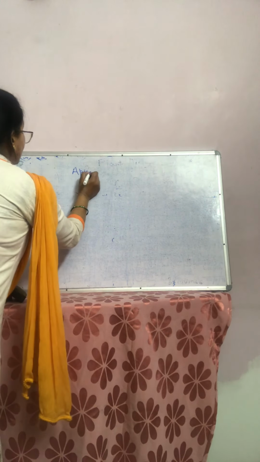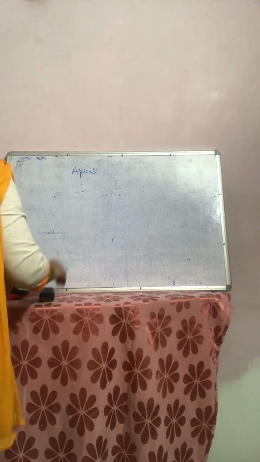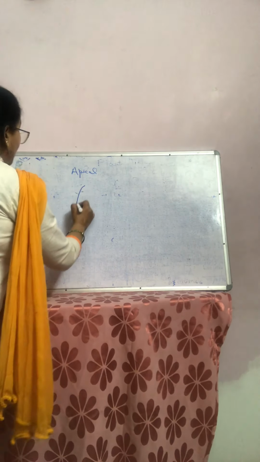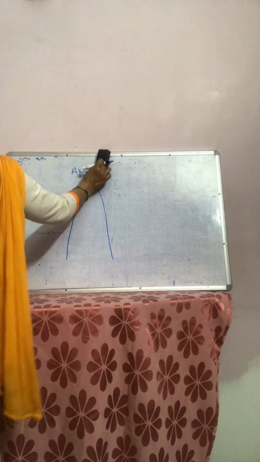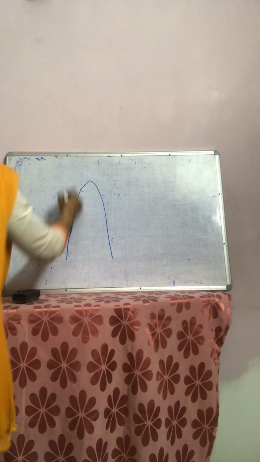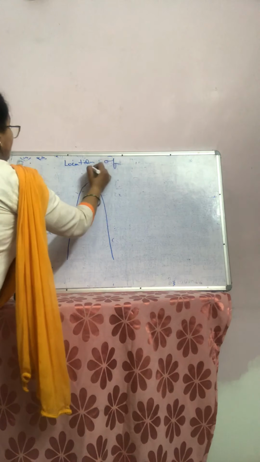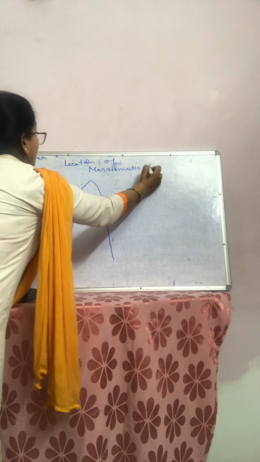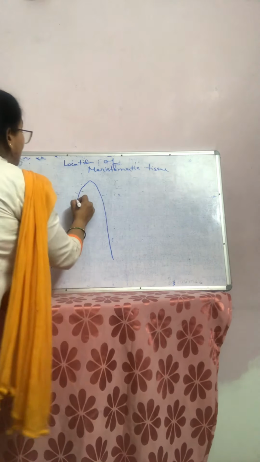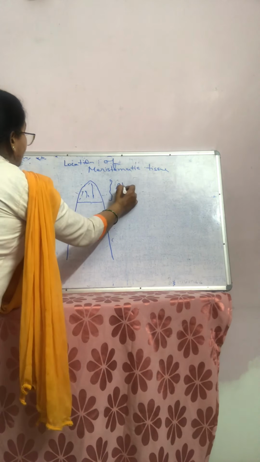Apical, intercalary and lateral meristematic tissue. This is meristematic tissue, location of meristematic tissue. You can see here in the apical region, apical meristem is present.